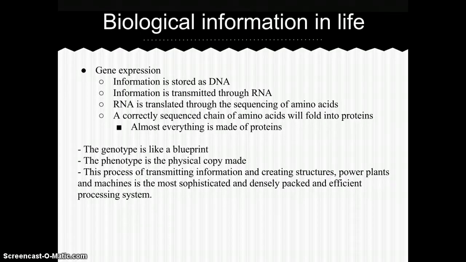The genotype is like a blueprint, the DNA. The phenotype is the physical copy made by the RNA and the sequencing of amino acids. And through this, the building blocks of life are formed. This process of transmitting information and creating structures, power plants and machines within cells is the most sophisticated and densely packed and efficient information processing system in the known universe.